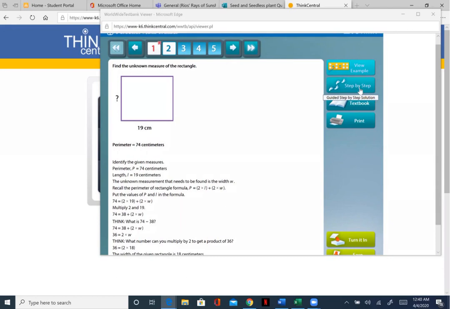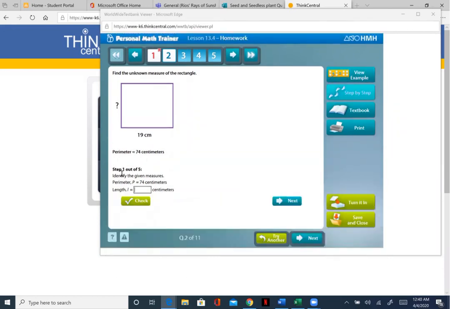If they're still stuck on a question, they can go to step by step, and it literally goes, okay, step 1, length. What's the length? So they go and they look to see what the length is.